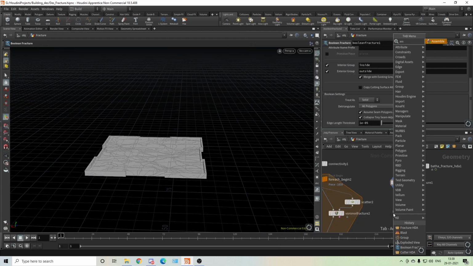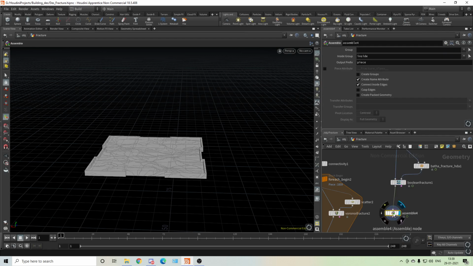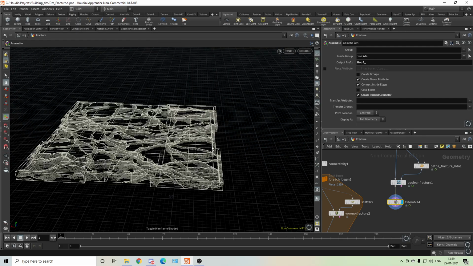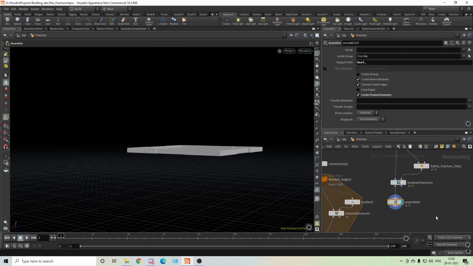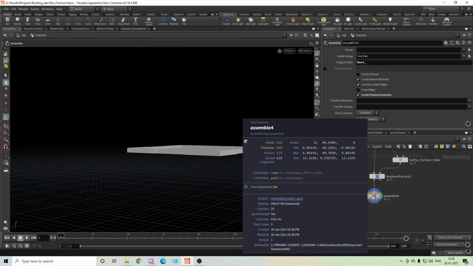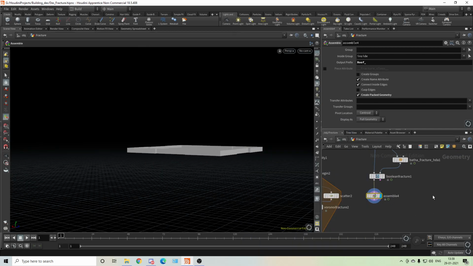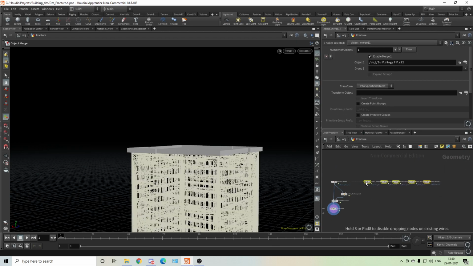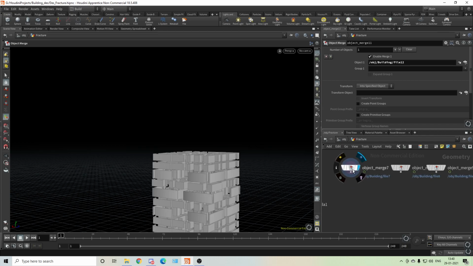Again, same thing. We have to create a symbol. Okay, and we have to give it roof underscore. And we have to create pack geometry, and you can create an inside group, but you can do multiple things. I'll show you why. Okay, so we got this, and we'll see what we need and what we don't need in the geometry spreadsheet later. Okay, so still we have 5. So now we do have the building.